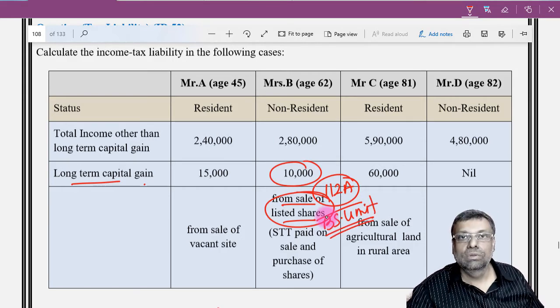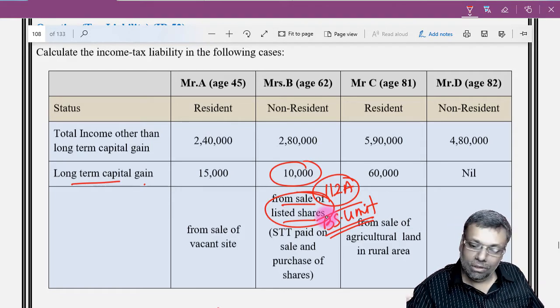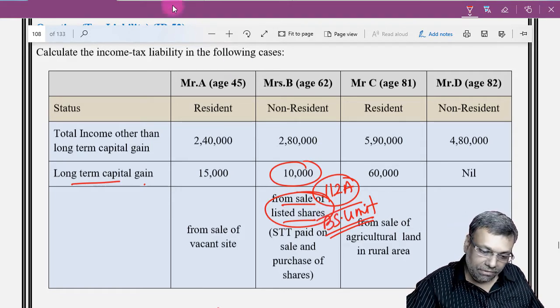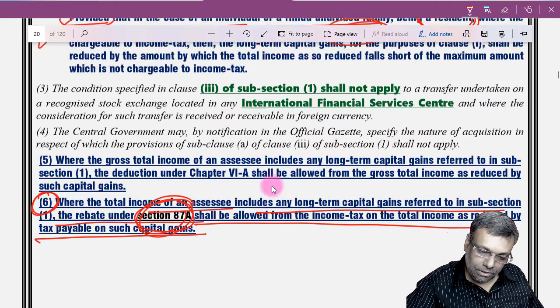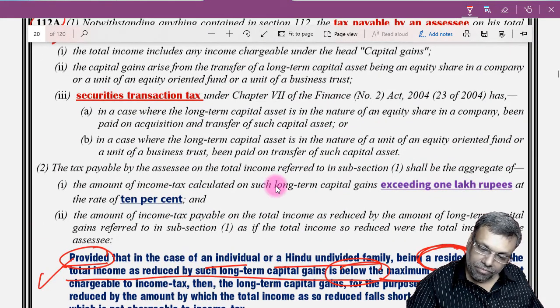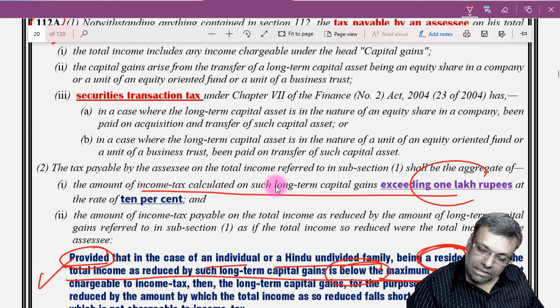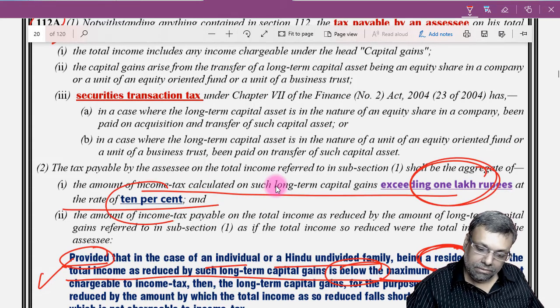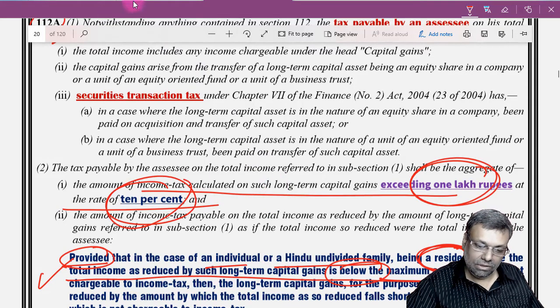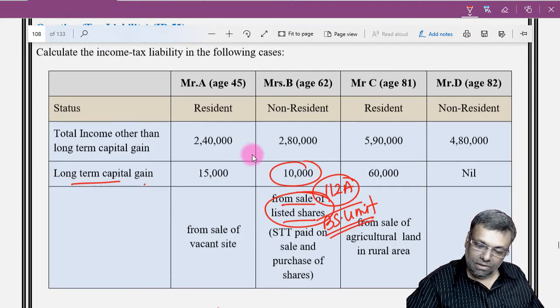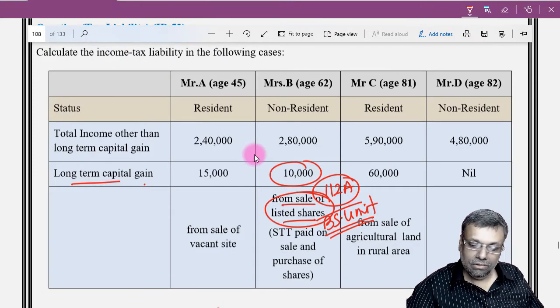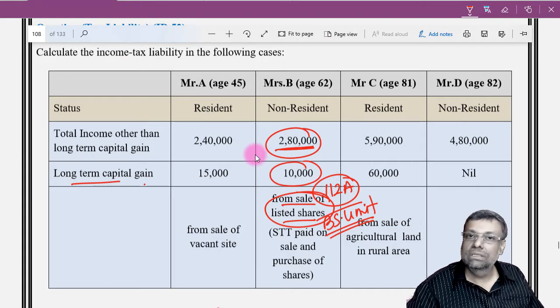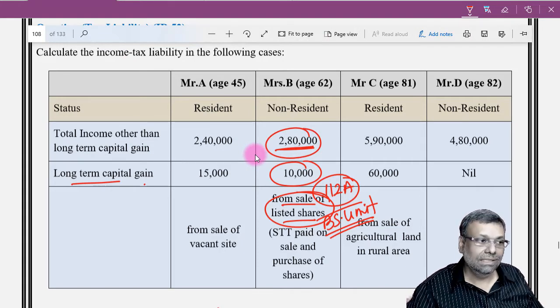So the 112A is chargeable to tax only if the amount exceeds that particular basic limit of 1 lakh of rupees. See, I will show you that particular point also. The amount exceeding 1 lakh of rupees and the tax rate is 10%. So that basic limit you will get, and whatever is your other incomes, you will just multiply with the normal rates of taxes.